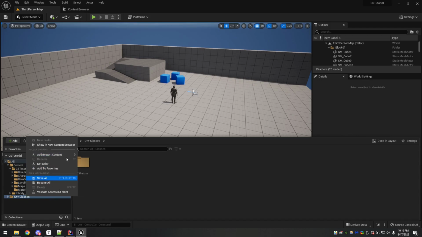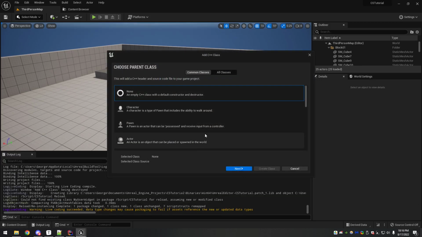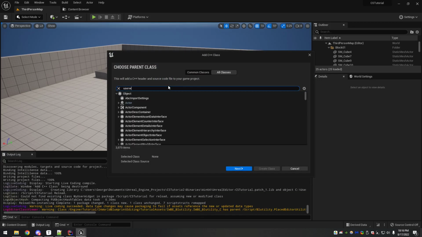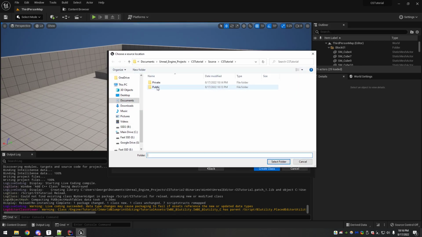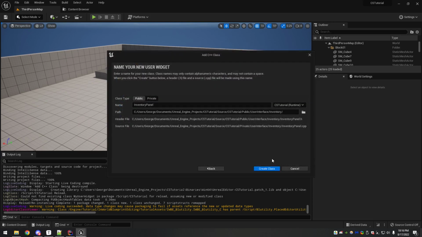And the next one is going to be another user widget. And I'm going to call this one the inventory panel. I'm going to put it in the inventory folder. Make sure everything looks good. Make sure you don't typo the name.